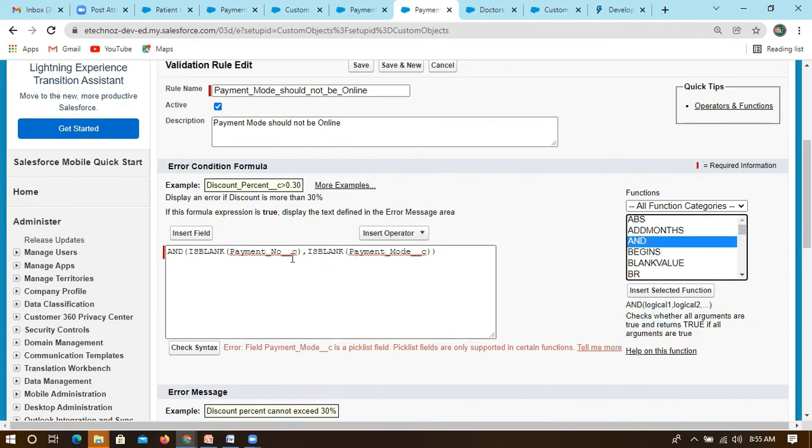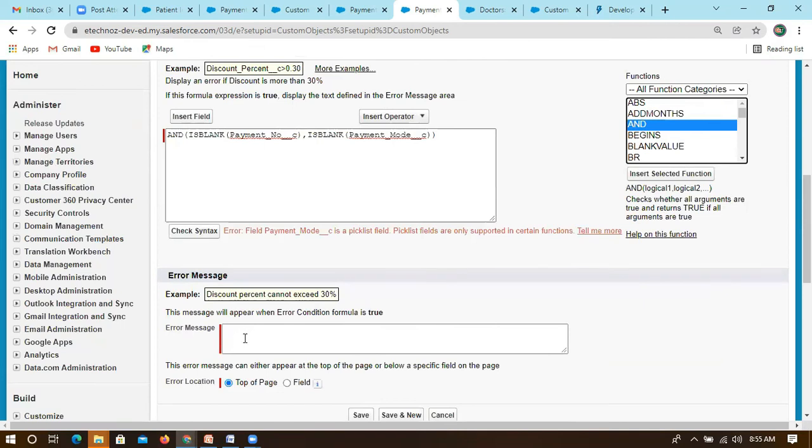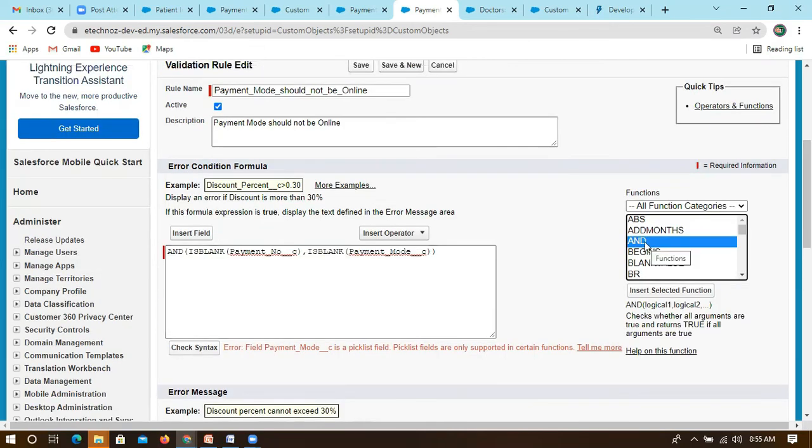It will check two conditions, three conditions, four conditions. If everything is fine, then you can write an error message, and based on that it will throw an error. We use AND if there are multiple criteria. And BEGINS is something it will check. Let's take a scenario.